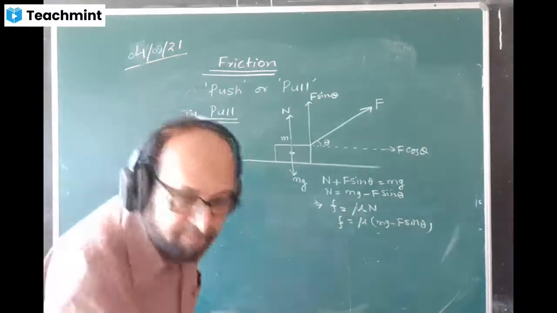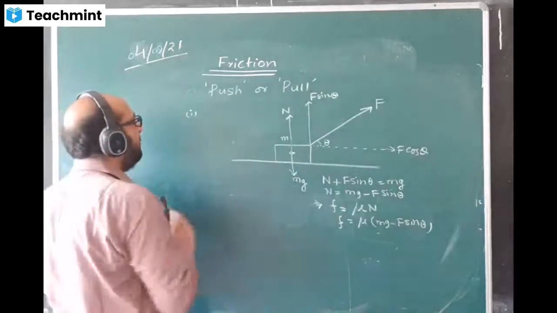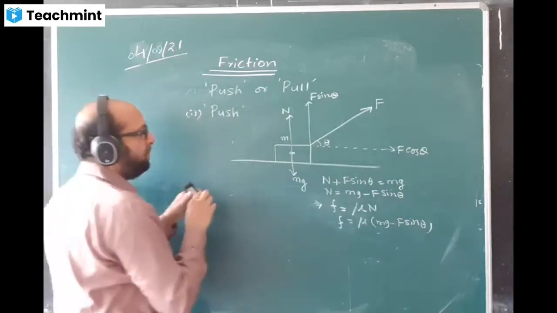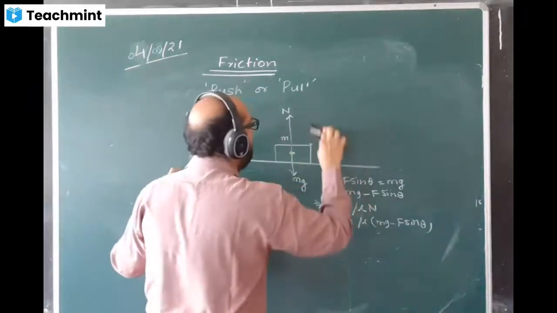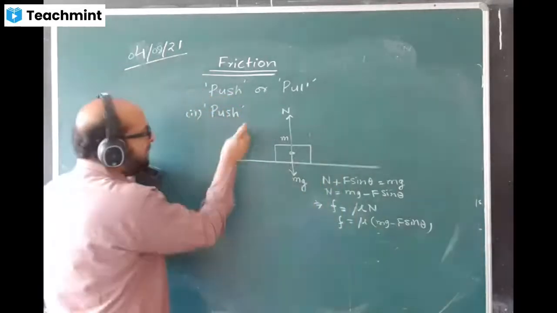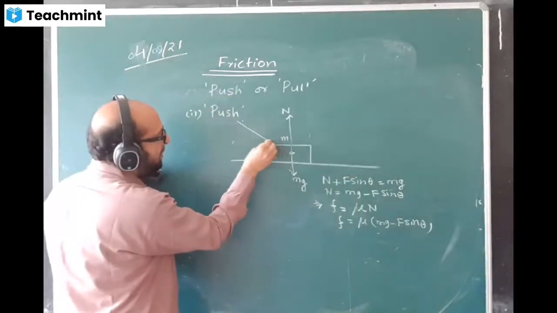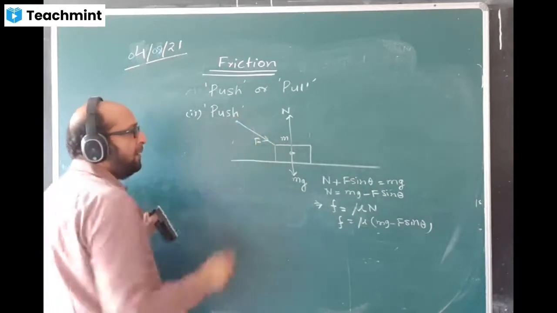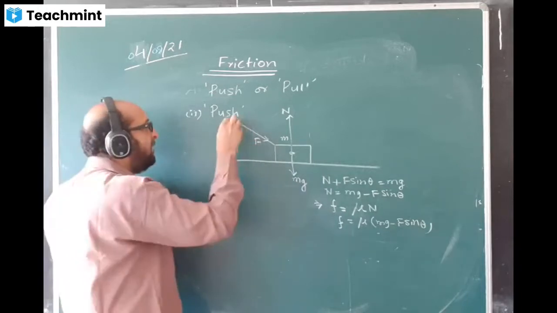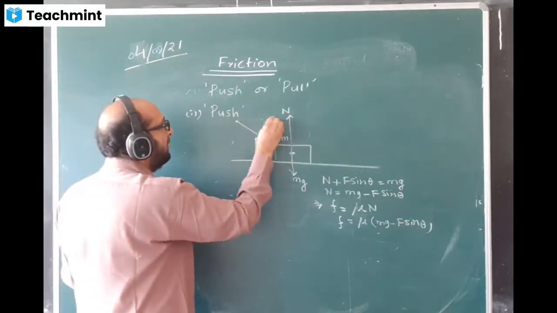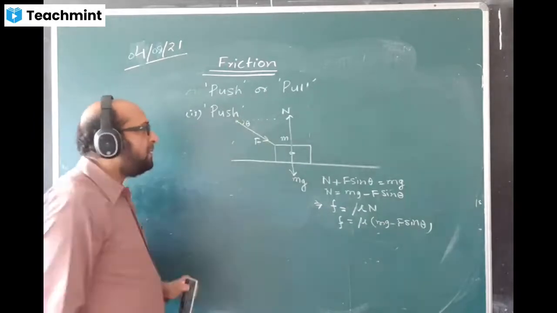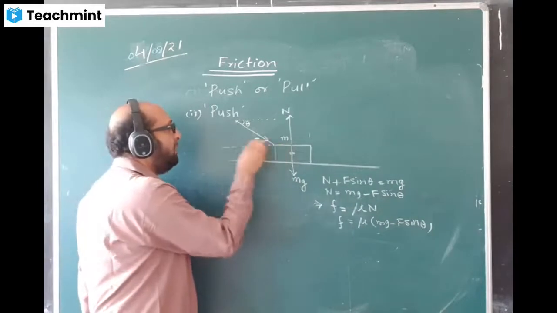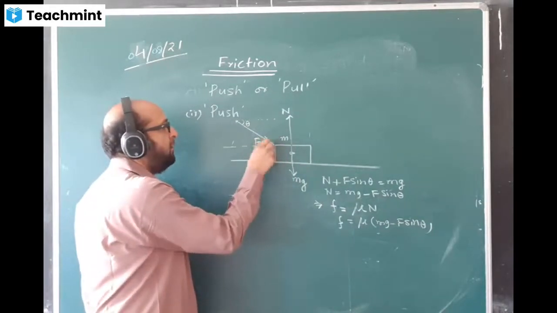Now I take the same body, and the second case we are taking is push. Now I'll draw another diagram. We are pushing the body this way. We are applying a force F here and pushing. Here also, let us suppose the force of push makes some angle theta with the horizontal line. You can draw this angle here also. Here is the angle theta with the horizontal line.